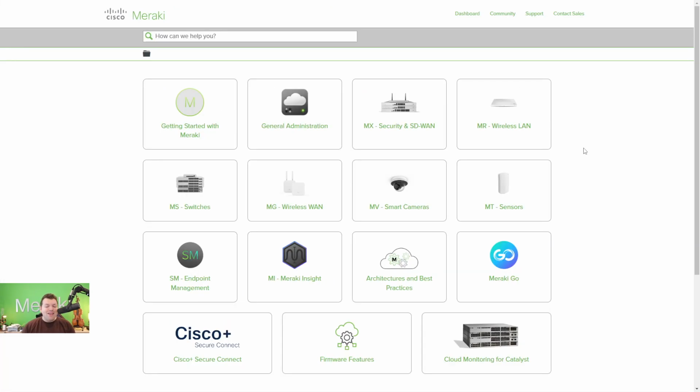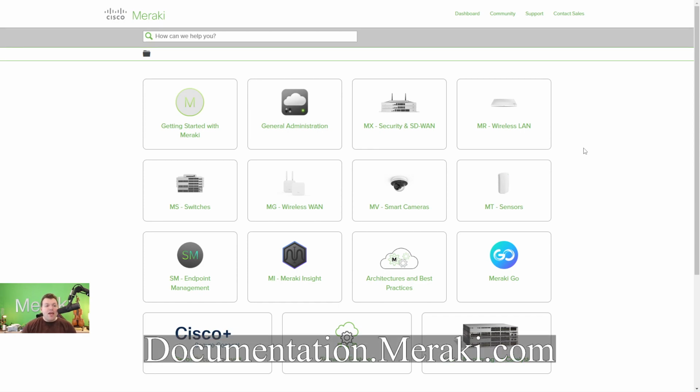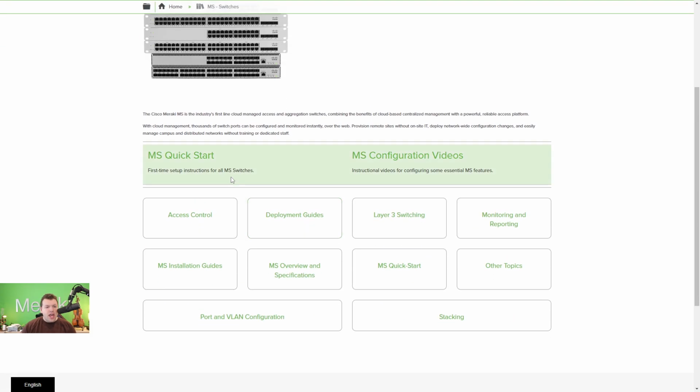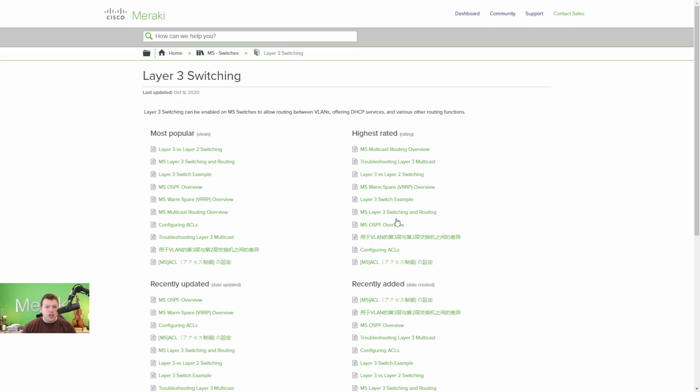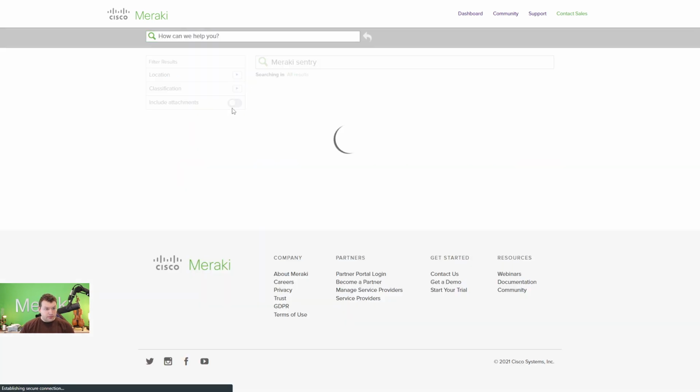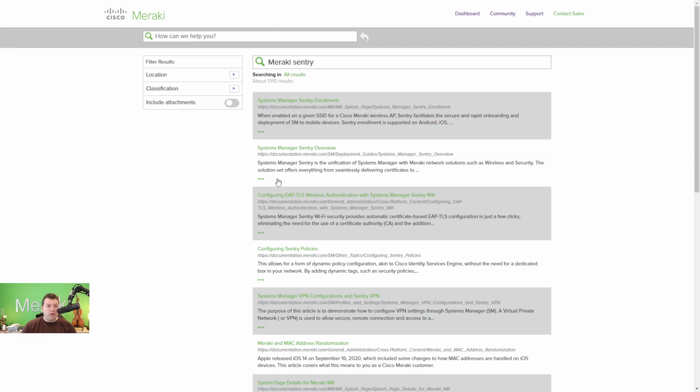Of course, the next page here is our documentation, documentation.meraki.com. Here is our one-stop shop for all things documentation related with Meraki. Now, for instance, I could go into MS Switches, and you'll see that there's a whole bunch of different categories in which I could search for Meraki switching as well, and we could see essentially any documentation guides that we have as well. Additionally, we could also search in the top column, and let's do Meraki Sentry, and here you will find all articles here regarding Meraki Sentry.